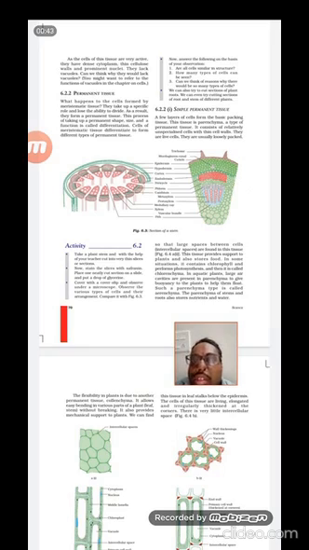Like that, the differentiated cell is known as the permanent tissue, and permanent tissue means they will never divide further, their growth is over.